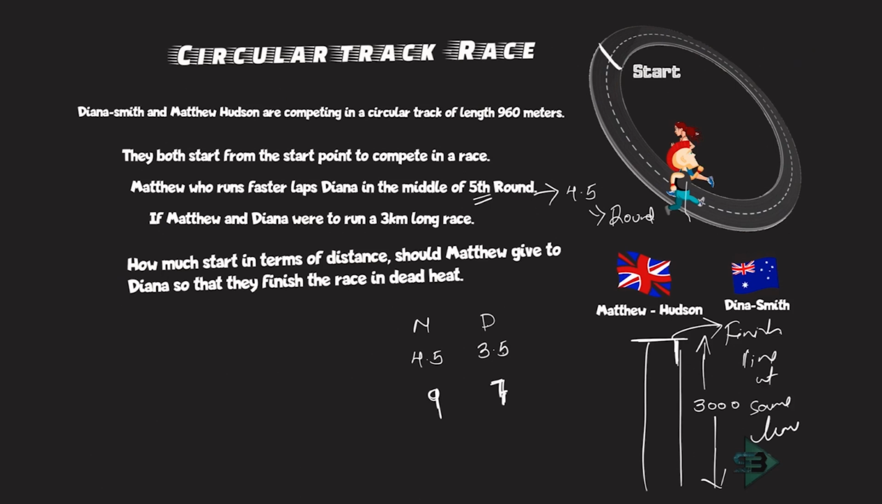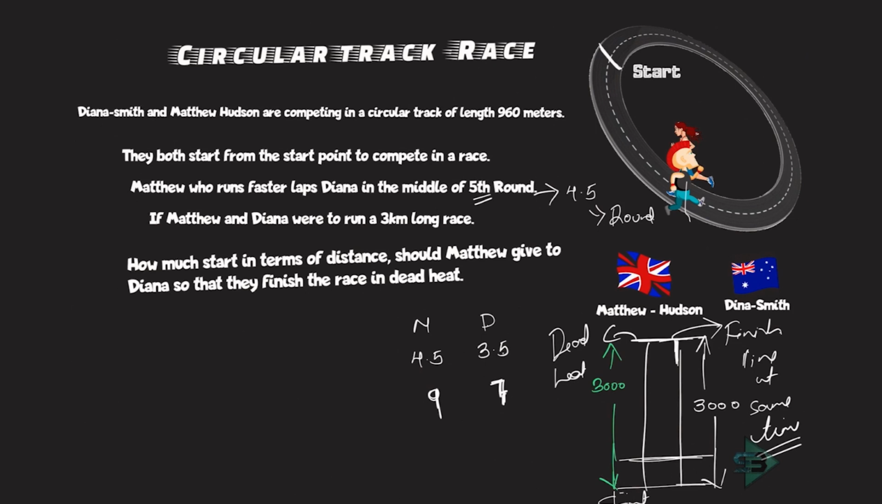Now when will this happen? Matthew is obviously faster than Dinah. If both of them start at the same point, which is the start point, Matthew will win. I don't want Matthew to win. I want both of them to reach the finish line at the same time. That's why I want it to end in a dead heat. So Matthew will have to give some start to Dinah, so that Dinah will run less as compared to Matthew, who will be running the complete 3000. Matthew will run the complete 3000, but he will have to give Dinah some start so that they end in a dead heat. Right?